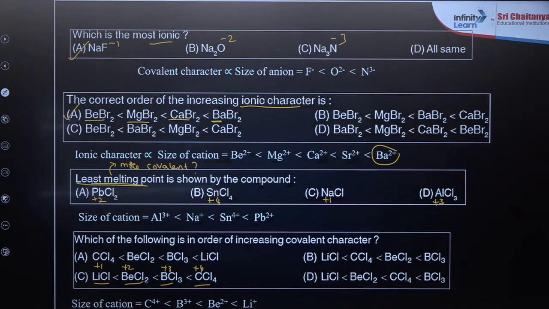Yeah, it is C. And we'll do some more questions based on this. And this session contains both questions and concept. Get ready for that.